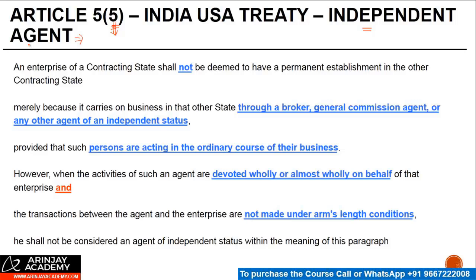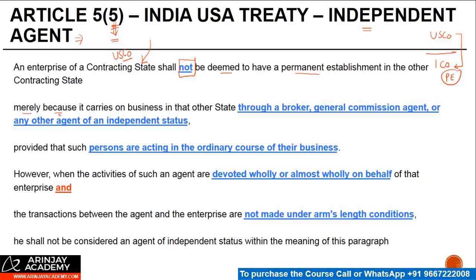You may be a PE under some other paragraph, whether it's a fixed place PE, a construction, installation, or whatever kind of PE might be there. But you cannot form an agency PE if you are covered by the provision of paragraph 5. So let us see this. An enterprise of a contracting state. Again, let's say a US co is there and an Indian company is there. An enterprise of a contracting state, the US company, shall not be deemed to have a permanent establishment in the other contracting state. The US company will not be deemed to having a PE in India